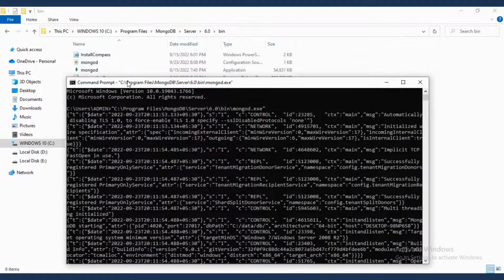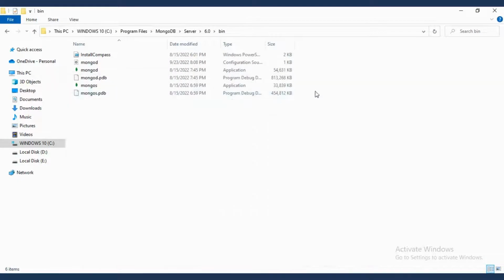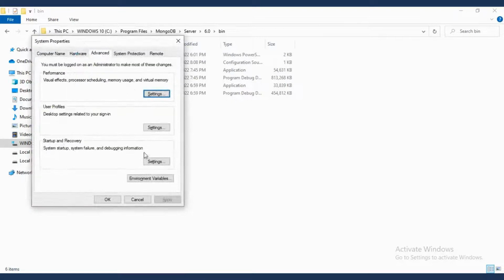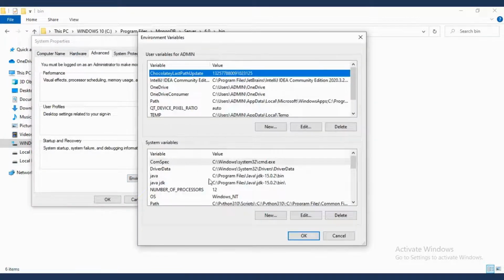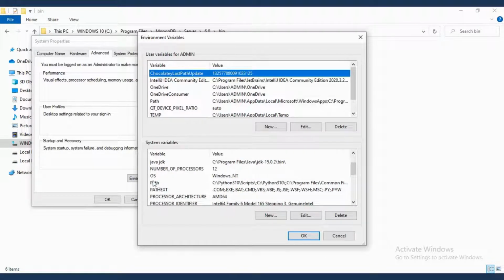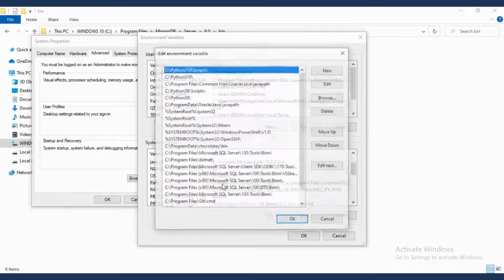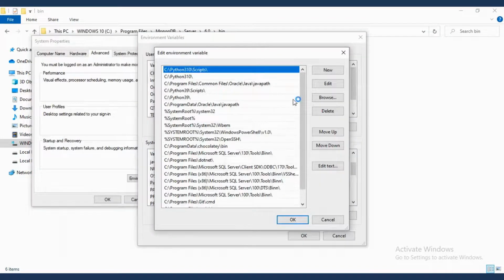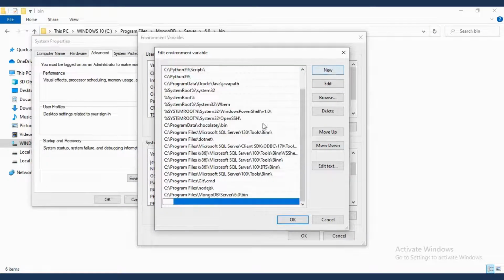Let's set this path from the environment variable. For that, open the environment variable, click on this environment variable, and click on this where is Path, and let's copy this bin file path and go on this, new, and paste it here.